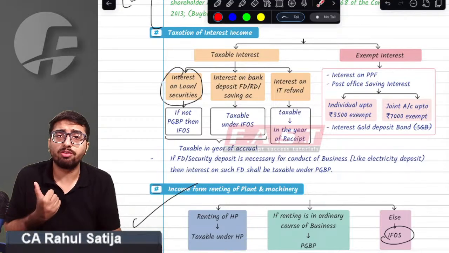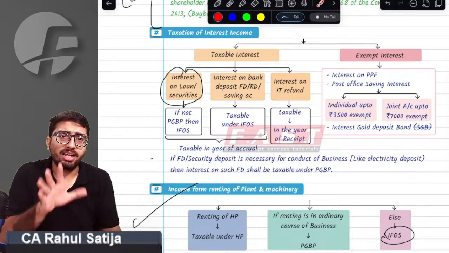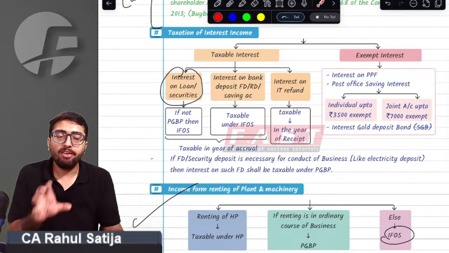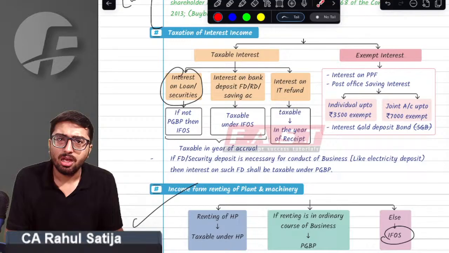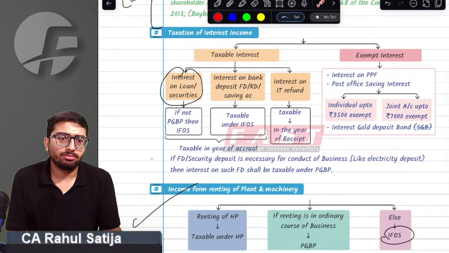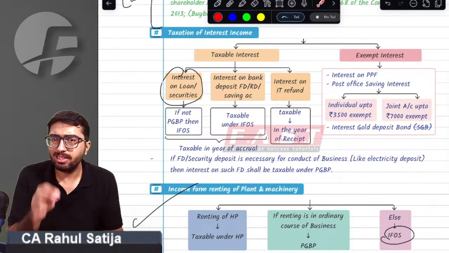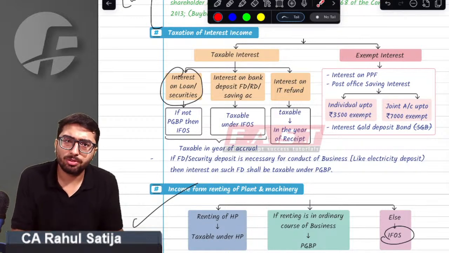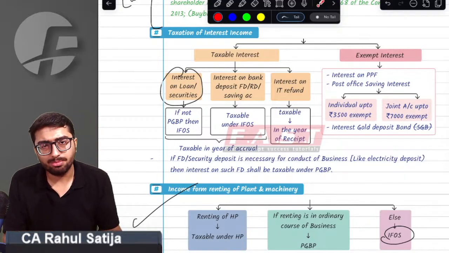If such interest is not on account of business, if such interest is not on account of any kind of profession, then it will be taxable under IFOs. Sir, if interest is on account of any fixed deposit, if interest is on account of any recurring deposit, normally it is taxable under IFOs. But we must take care that if such fixed deposit or security deposit is necessary for conducting business, then it shall be considered as PGBP only.